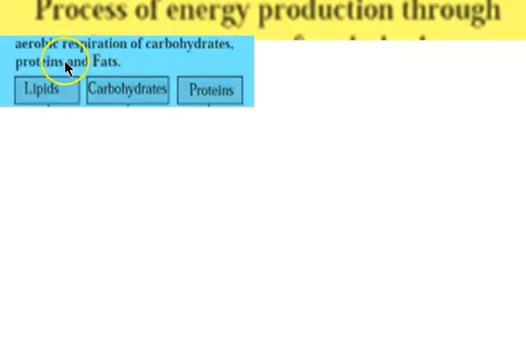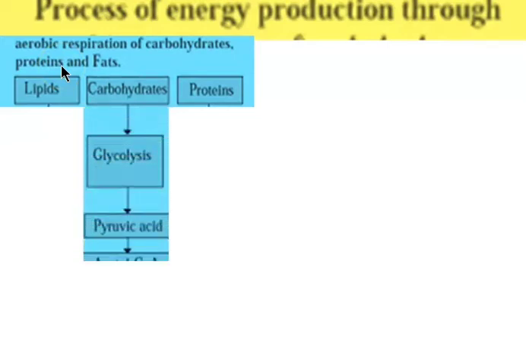Process of energy production through respiration. In aerobic respiration, carbohydrates, fats, proteins undergo oxidation to release energy. First, carbohydrate, the simple form of carbohydrate, that is glucose, first undergoes splitting or glycolysis to form pyruvic acid, that is further converted into acetyl coenzyme A.